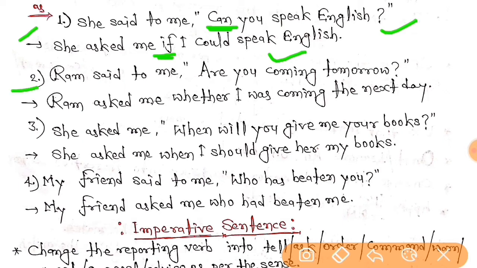Now the second one. Ram said to me, are you coming tomorrow? So are is also a helping verb. So here if or whether. You can also use whether in place of if, right? So Ram asked me whether I was coming the next day.